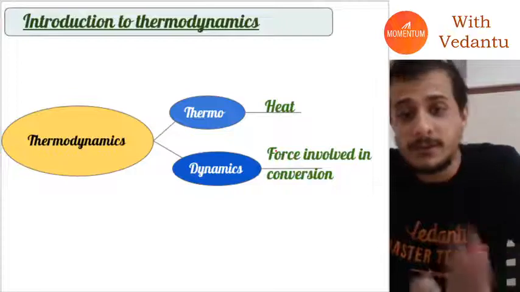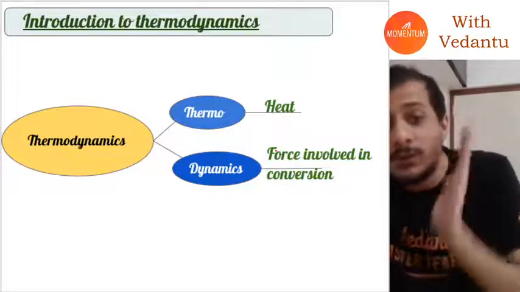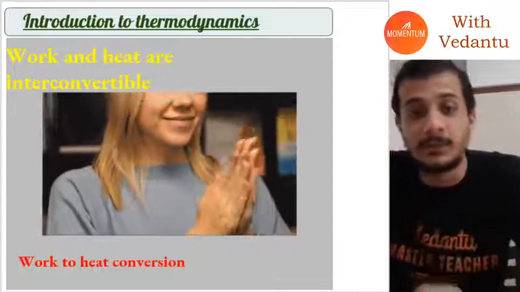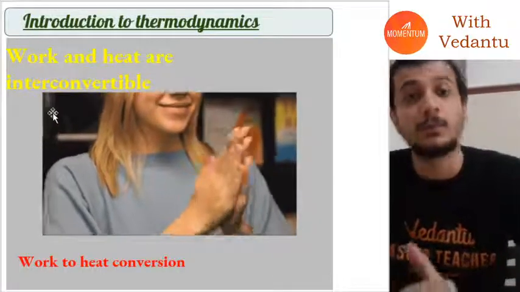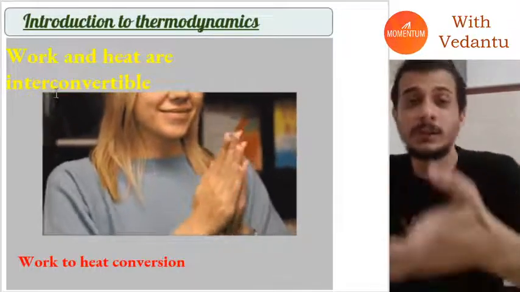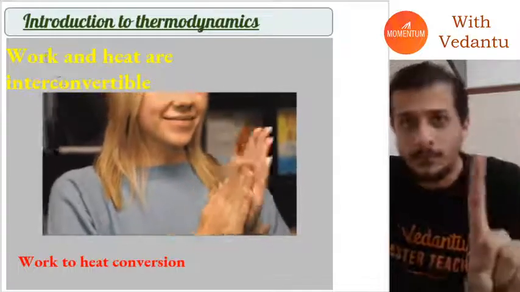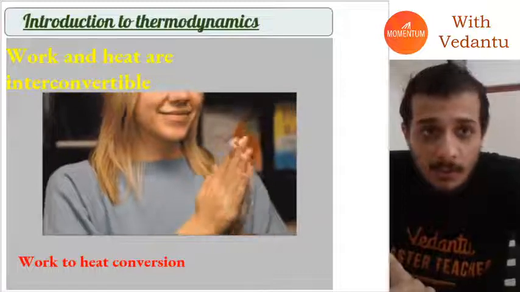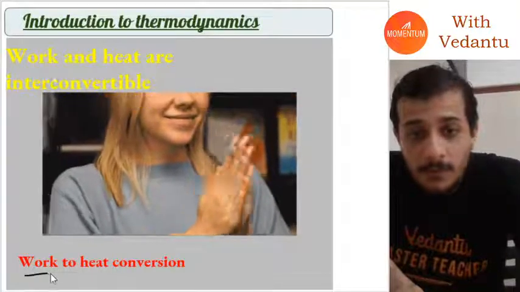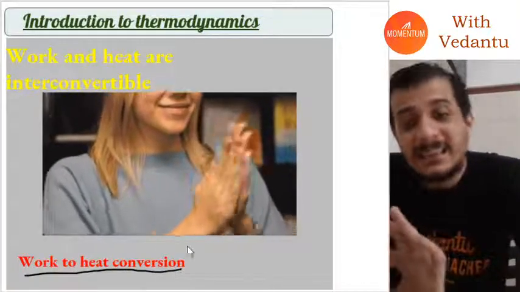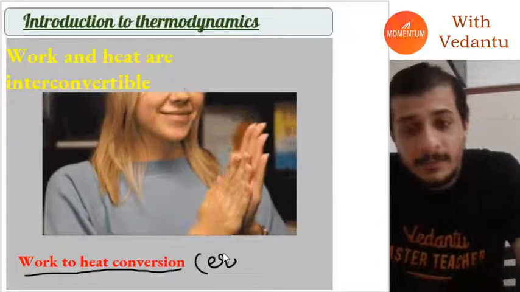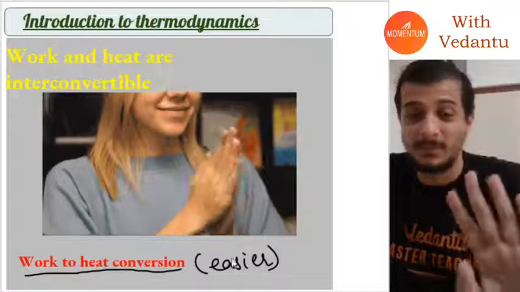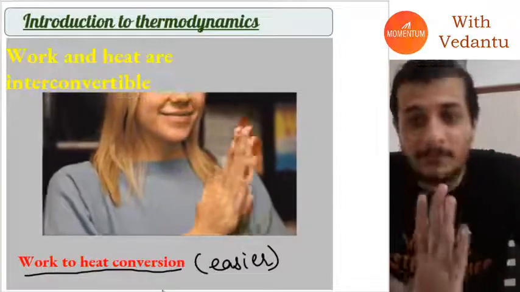Okay, now first thing before we start this chapter, guys, you need to know that work and heat are interconvertible. You can convert work into heat and you can convert heat into work. One of those is easier than the other. This one which is shown here, which is conversion of work to heat, is easier. Why is it easier? That you will understand by the end of this chapter. But just for now, believe me, this is easier.